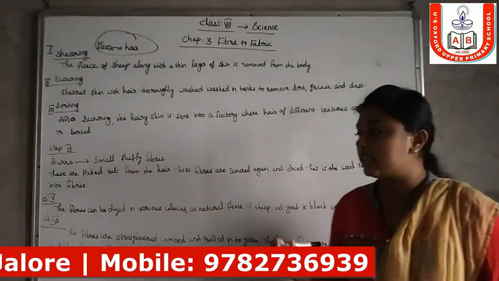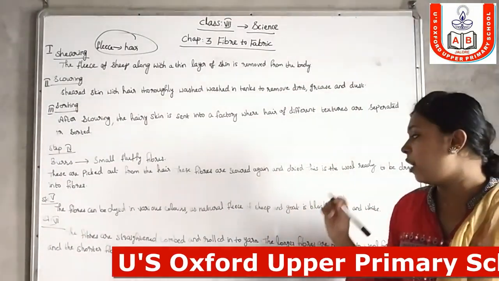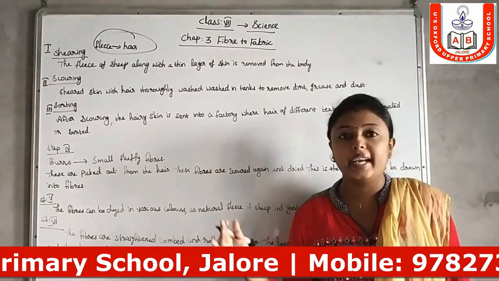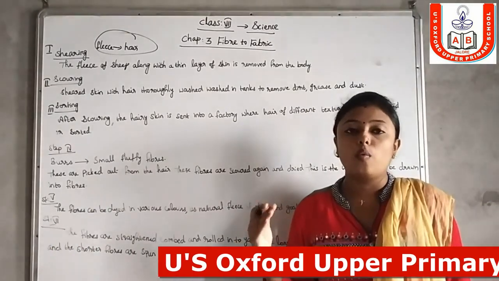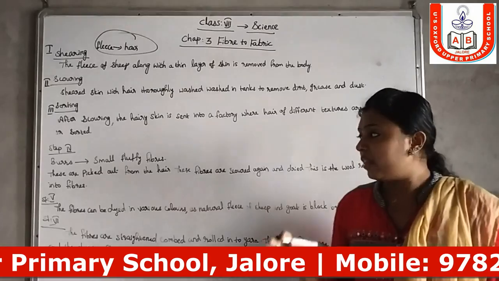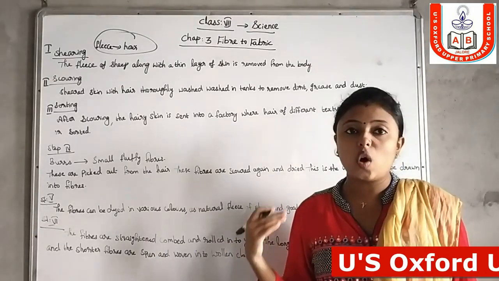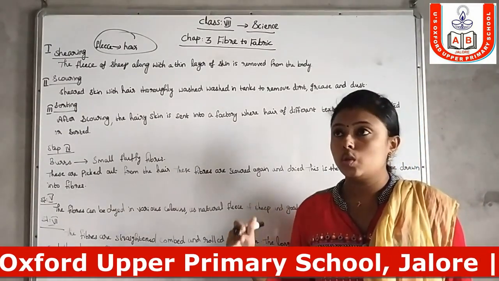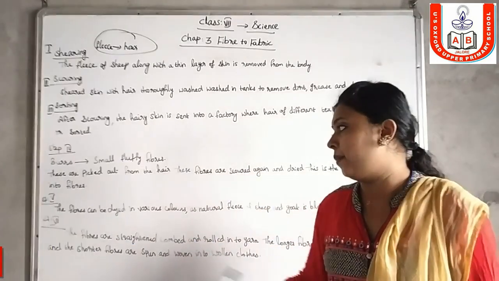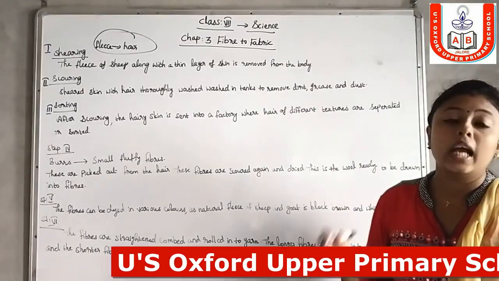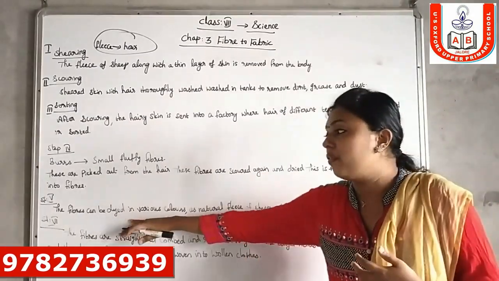Next, in the fifth step, the fibers can be dyed in various colors, because the fleece of the sheep and goat is commonly white, black or brown in color. Because of that, in the market we find different colors and different patterns of wool. So where do we get that? In the fifth step, dyeing. Dyeing means coloring. The fibers are changed into different colors.